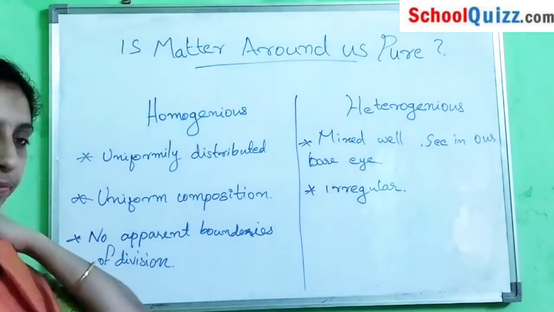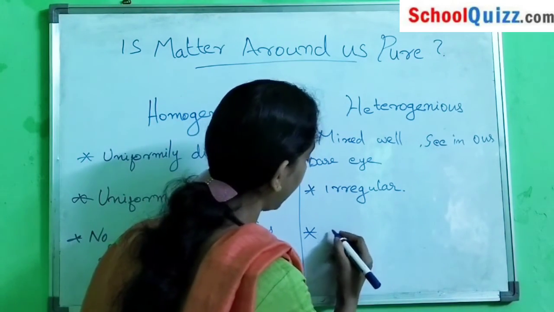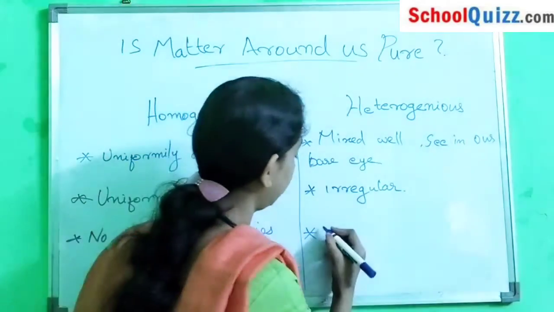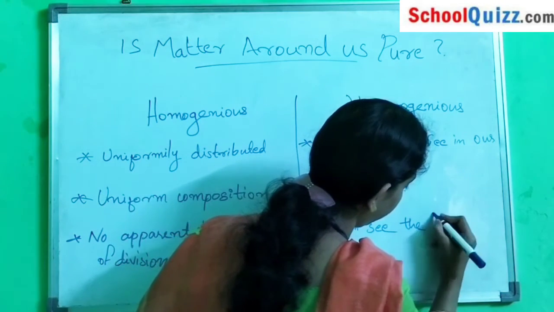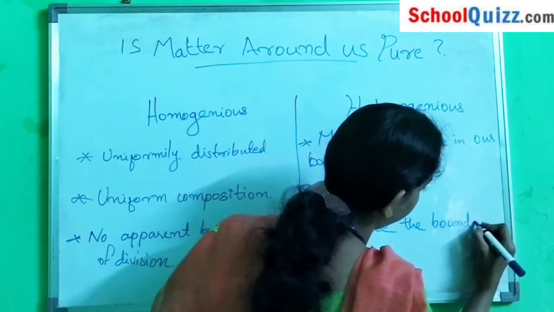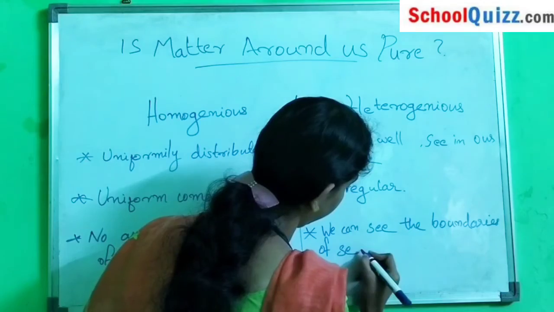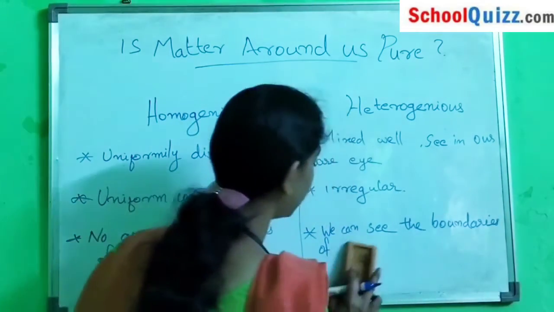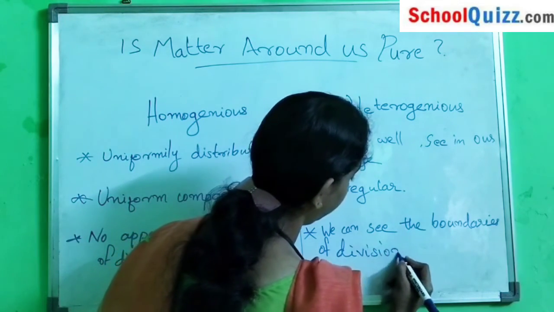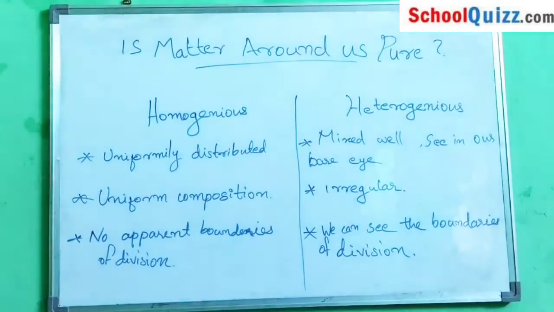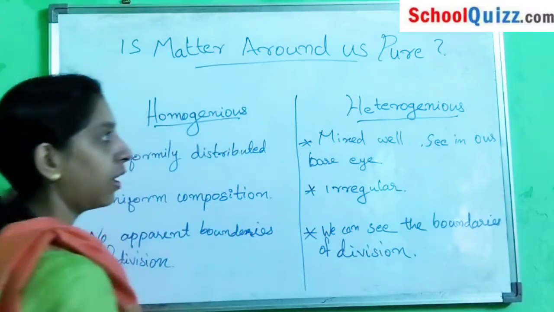In the case of heterogeneous, we can see the boundaries of division. These are the differences between homogeneous and heterogeneous mixtures.